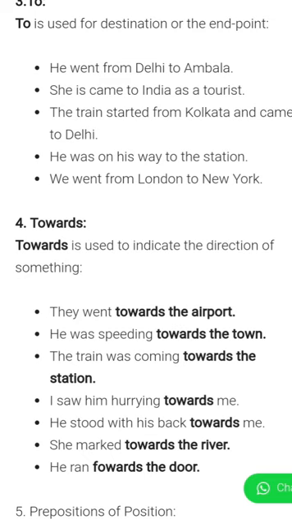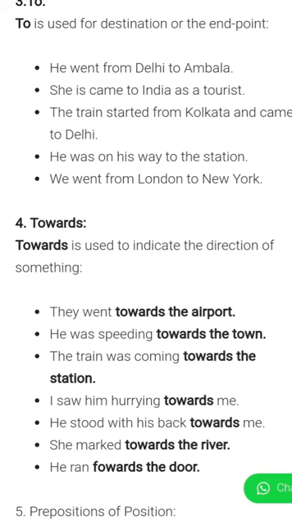The next preposition is towards. Towards is used to indicate the direction of something. They went towards the airport. So they are going towards the airport. It means they are going in the direction of the airport. He was speeding towards the town.